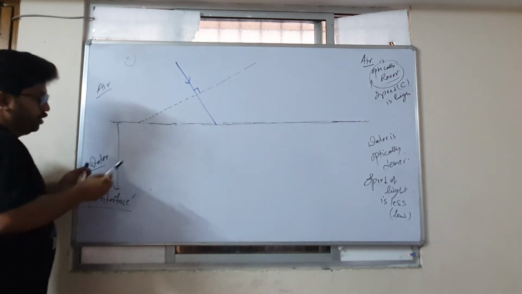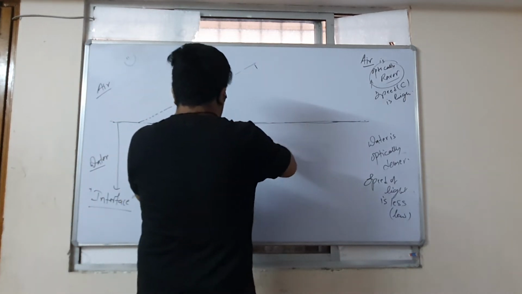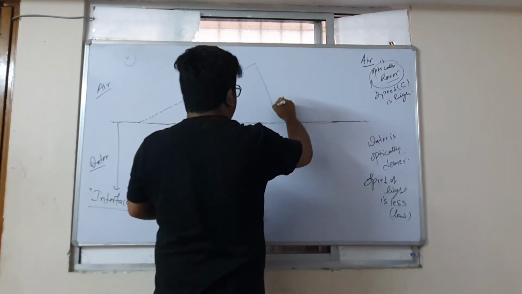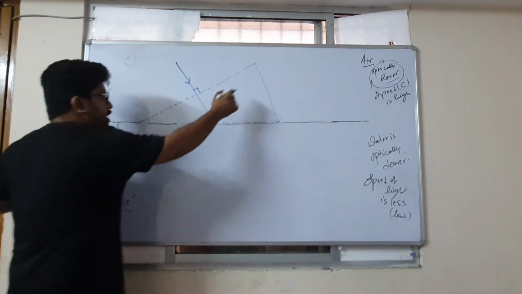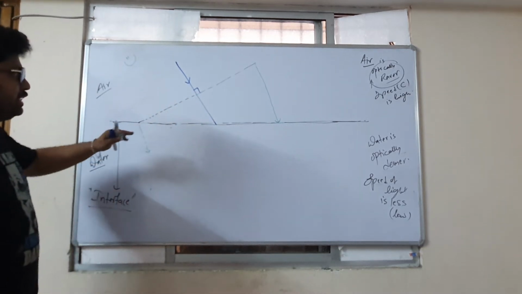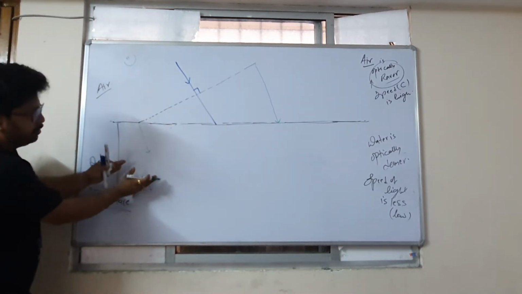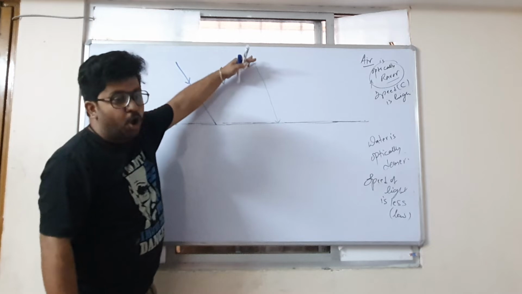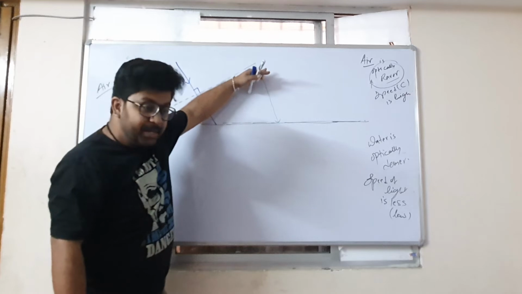See, from here to here, this portion of the wavefront will start traveling. It will travel from here to here like this. And when it travels, it will also travel, yes or no? Now the fact is this portion of the wavefront is already entering the optically denser medium where the speed is decreasing. And this portion of the wavefront is still in the optically rarer medium where the speed is still high. Are you getting my point?